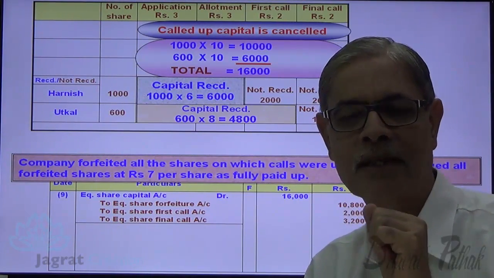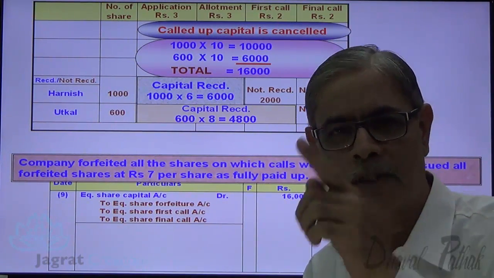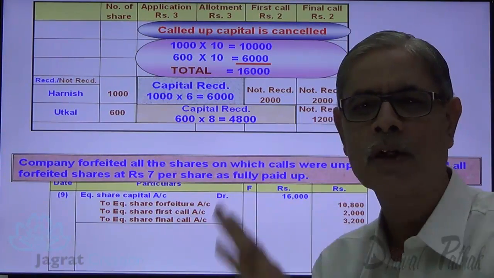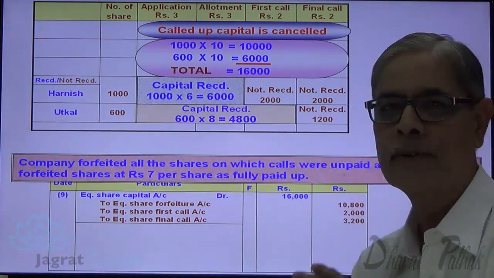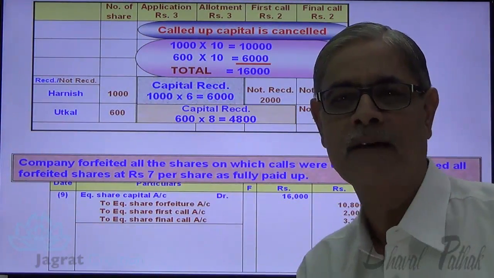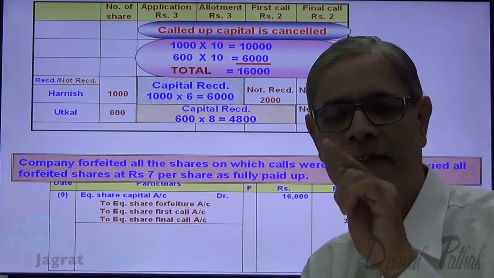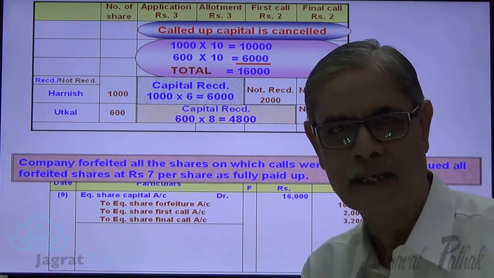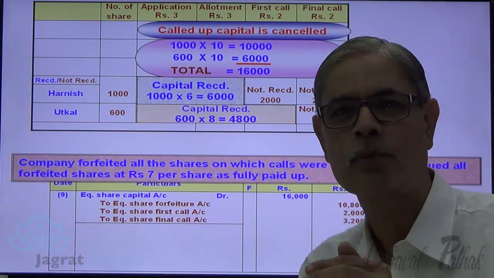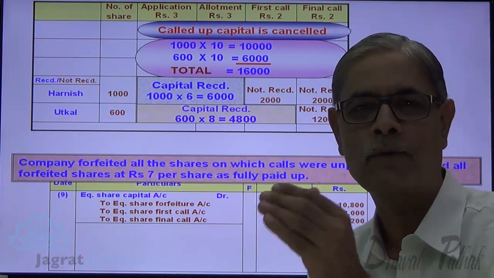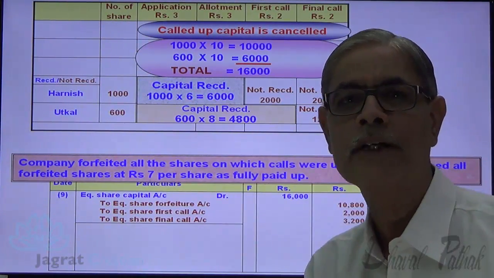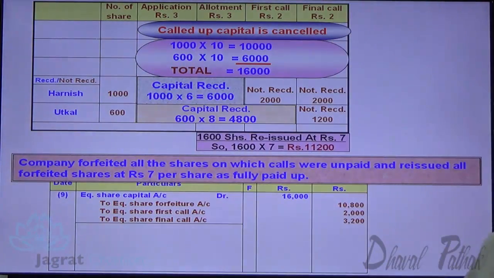But discount is granted for how many shares? The number of shares that has been reissued. So here all the shares are reissued at a price of 7. So 1600 into 7 is the amount recovered. 1600 into 3 is the reissue discount granted. That is to be given out of share forfeiture income. So share forfeiture account is to be debited for reissue discount. Observe it. 1600 into 7, 11,200 is the amount received on reissue.